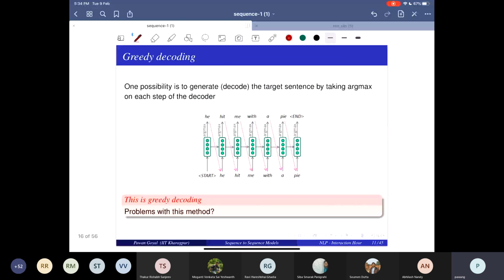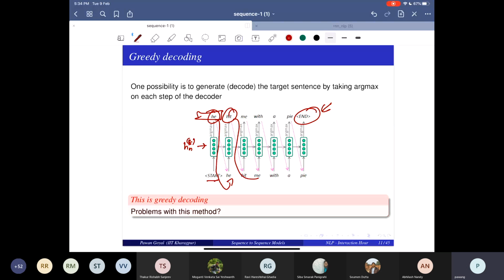So this is the training, and what happens at test time? At test time, I'll start from the start token. I give the HN of the encoder as the input, and I get the maximum probability word as the output. Then I feed that in at the next step, get an argmax, and keep on doing that until I get some end token. At each step of the decoder, I just take the word with the max probability.